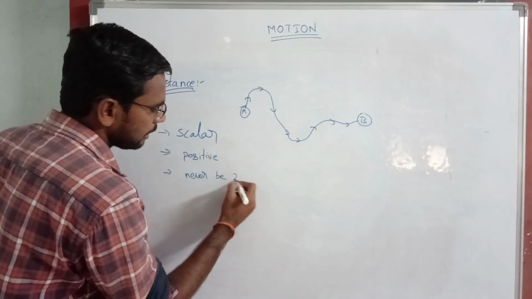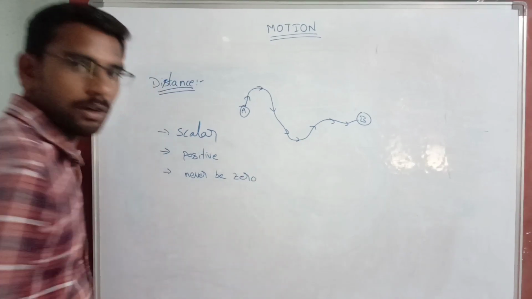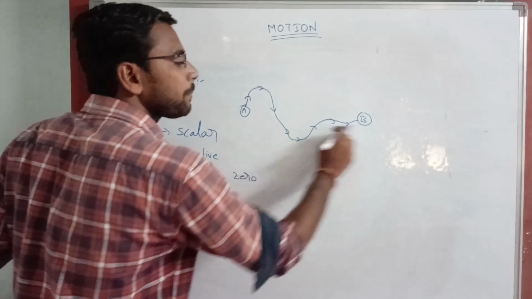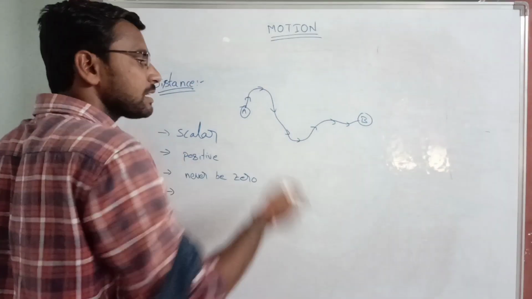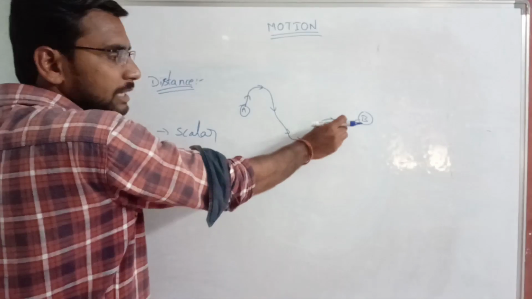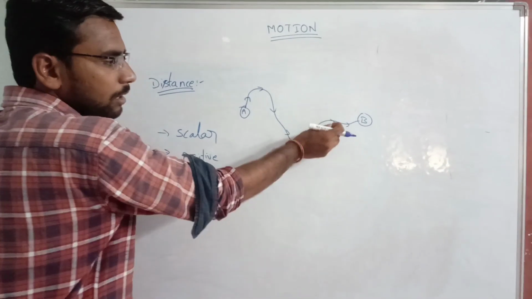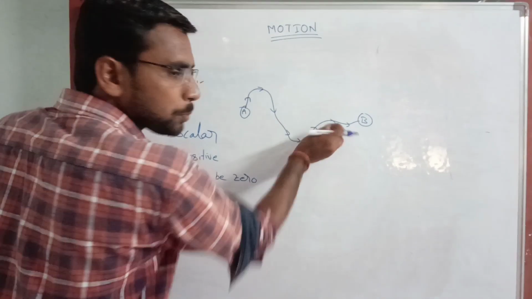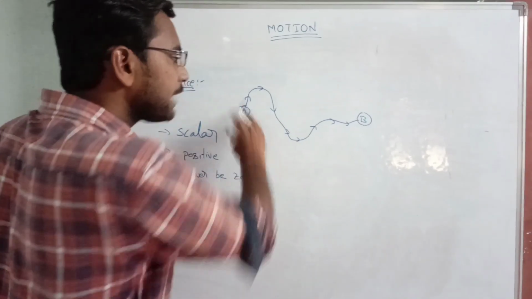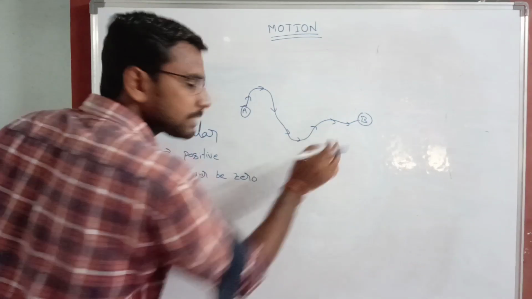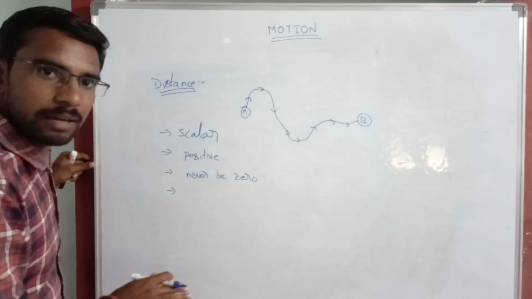Distance is never zero. It never decreases with time. It keeps on increasing: as time increases, distance also increases. If you keep the object at a particular position for some time, it will not change its distance. Whatever distance it changes, that only will be there. It never decreases with time.